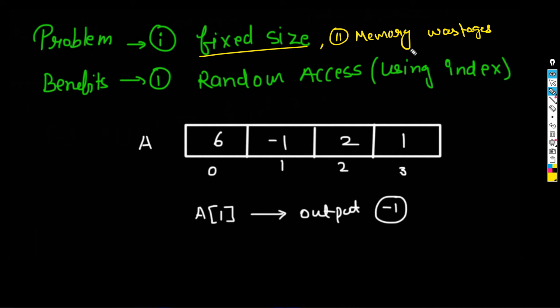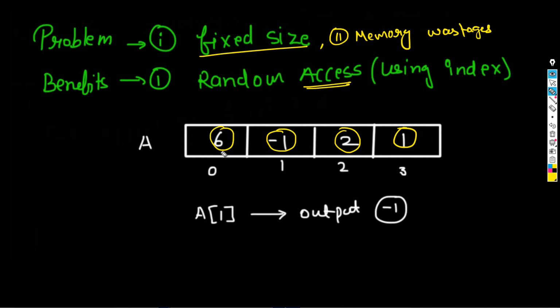And what is the benefit actually? Like access, you can access anything randomly. These are the data, and if you need this data, you can get it directly. You just have to mention your index number and you will get it. It is random, you can access anything. There is no sequential access. What is sequential?